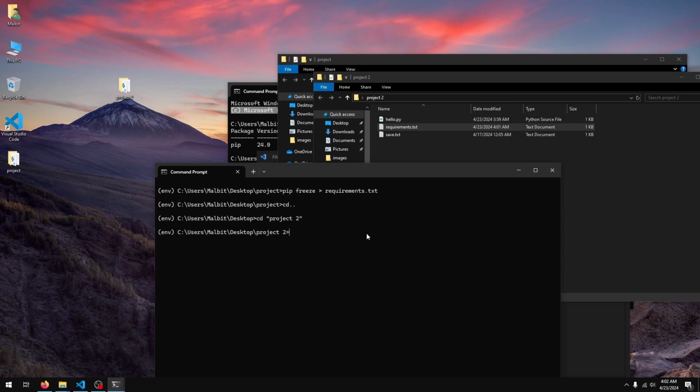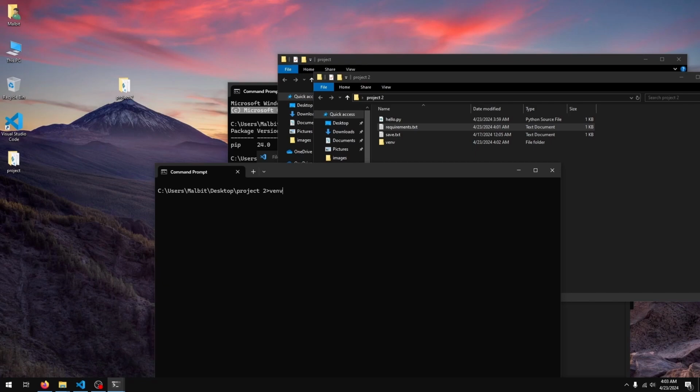So what I can do now is just create the environment again, python -m venv, and once again you can call it whatever you like. So this time I'll just call it venv. I'll activate the environment. So you can see I'm still in the env environment, so I'll just quickly deactivate that.